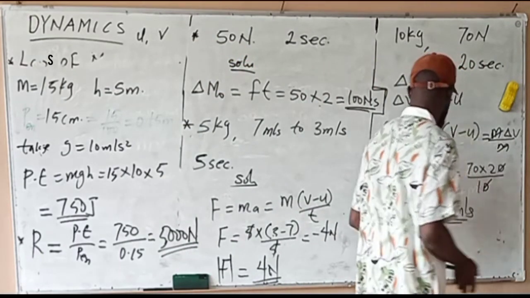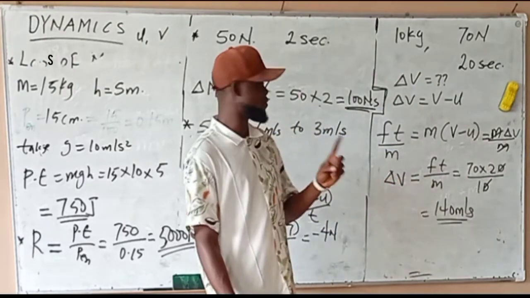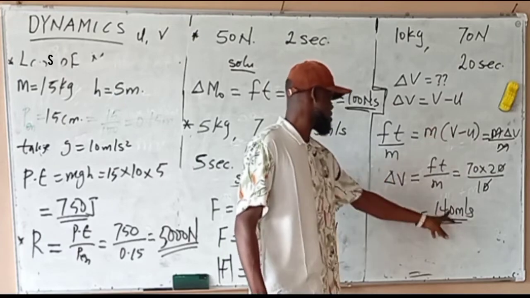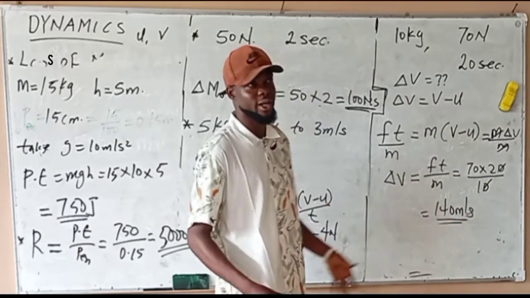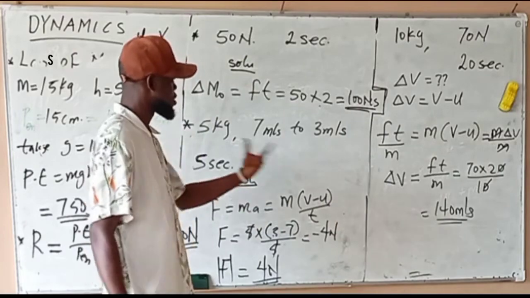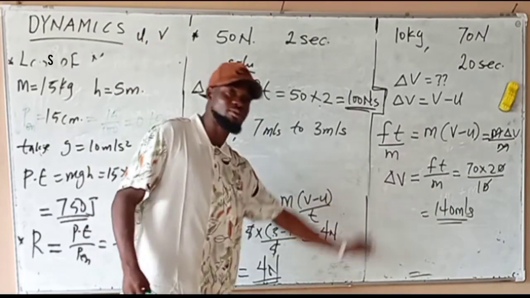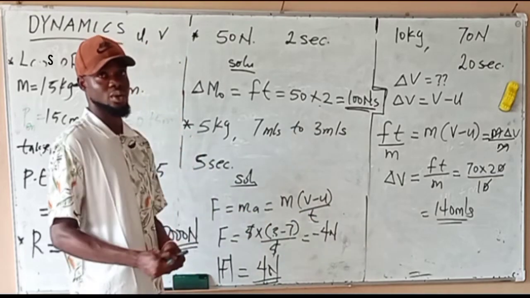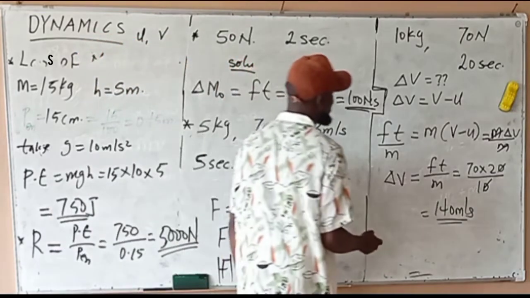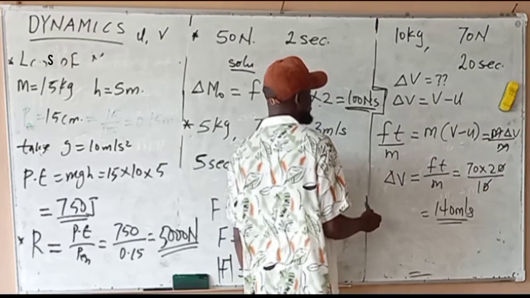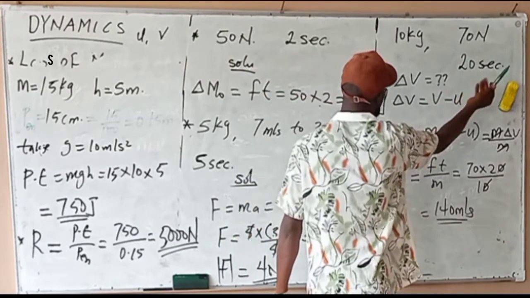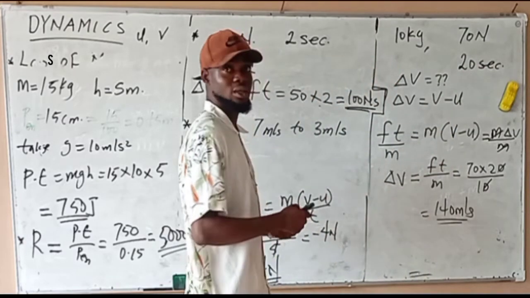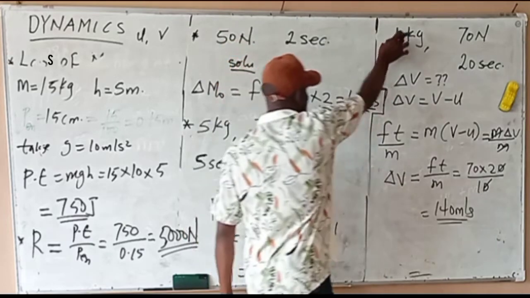So I can also ask you, what will be the change in momentum of this body? Calculate also the change in momentum of this body. The change in momentum will either be the force times the time, or the mass times the change in velocity.